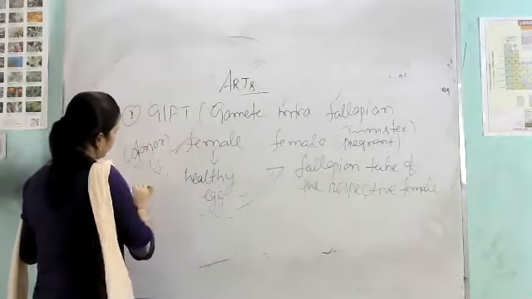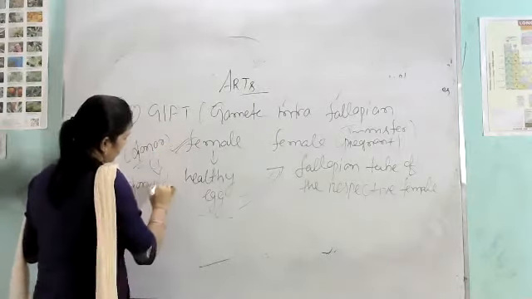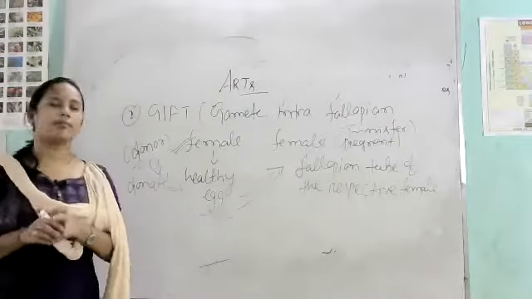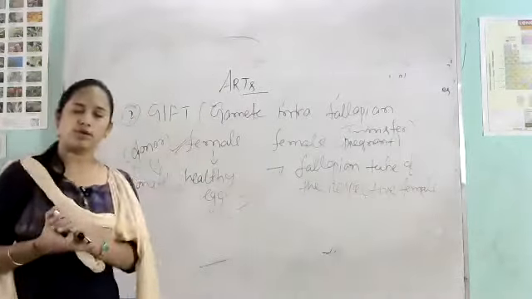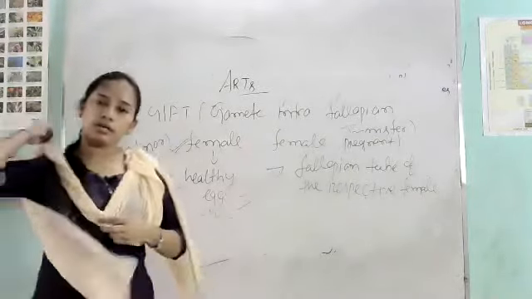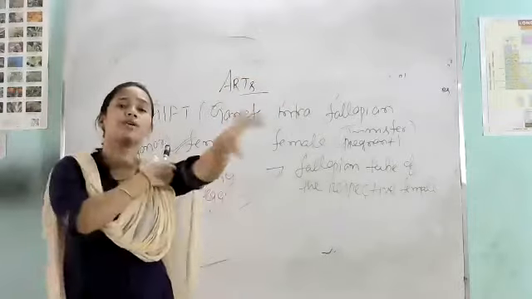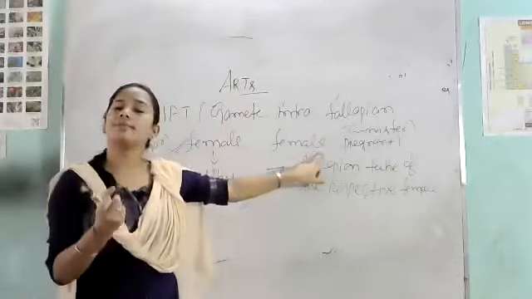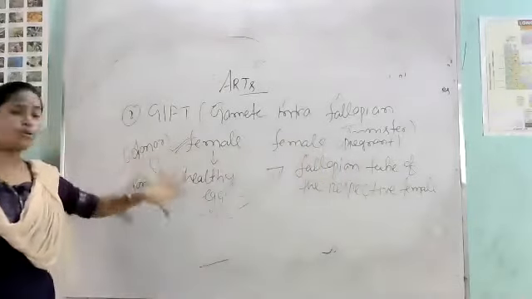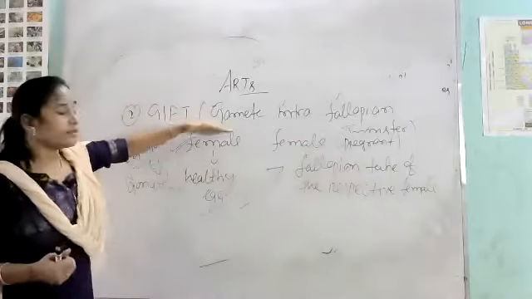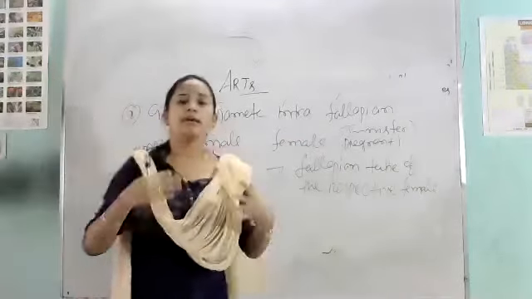Why? Because she donates the egg. Clear? So see again, I will tell about the procedure of the GIFT process. First of all, the doctor will require two females. The first one is the donor and the second one is the receptor. Clear? Donor means who donates, and receptor means who receives.